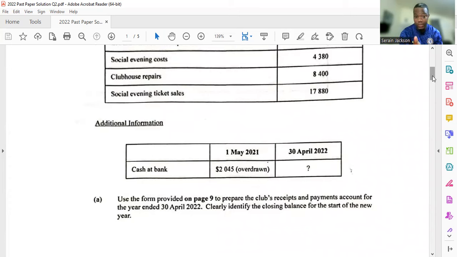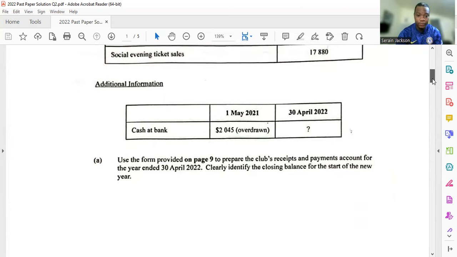They provide us with additional information. The cash at the bank at the start of the period was $2,045, and they have put overdrawn in brackets. What they are basically telling us is that the account is overdrawn, so it's a bank overdraft. You should know how to deal with that.